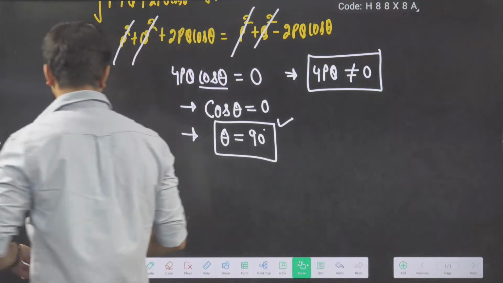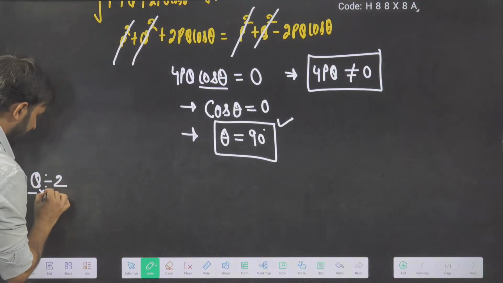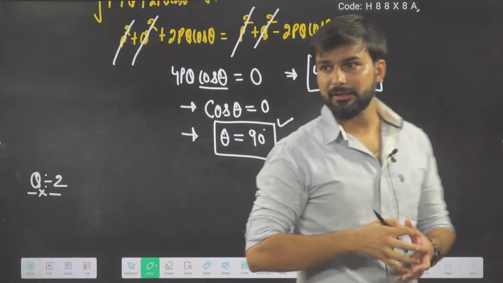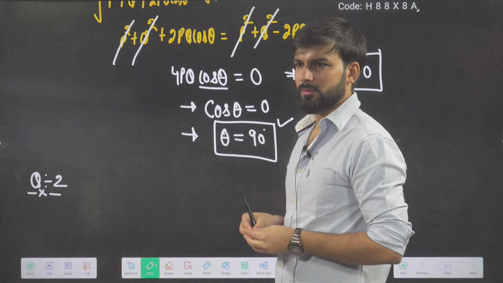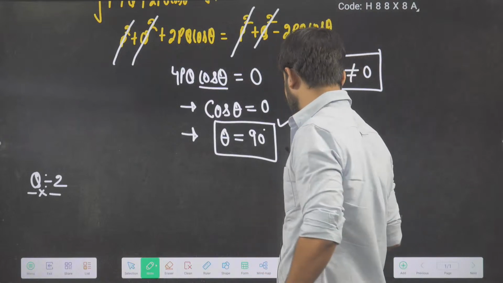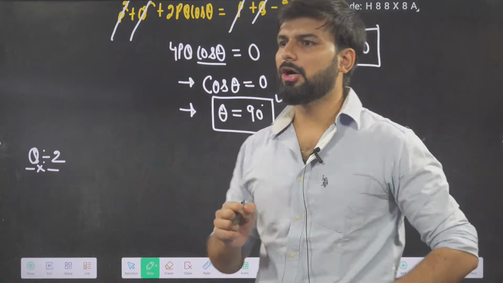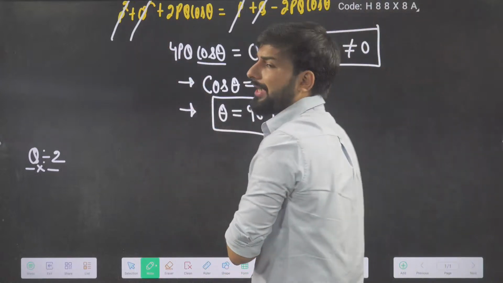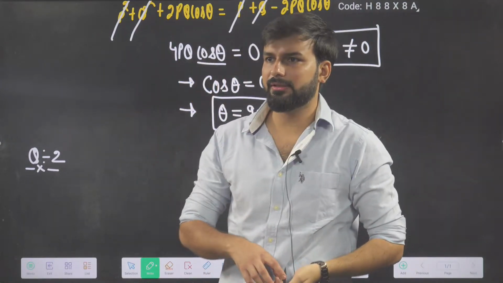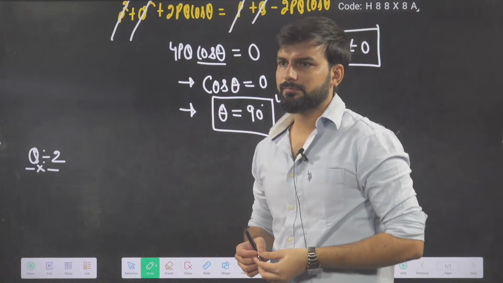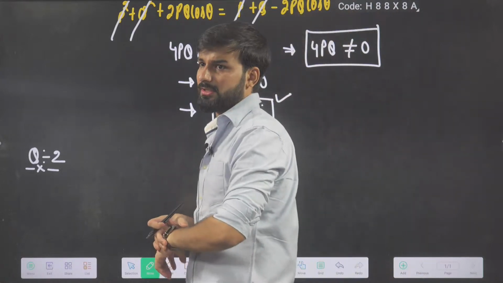I will ask one more question based on it. Second question, a very simple question I am going to ask. Let's see how many of you are able to answer it or not. Very good. Okay, now I will ask a question based upon a unit vector. How many of you remember a unit vector? What is the magnitude of a unit vector, beta? 1. So now the question is based upon the unit vector.